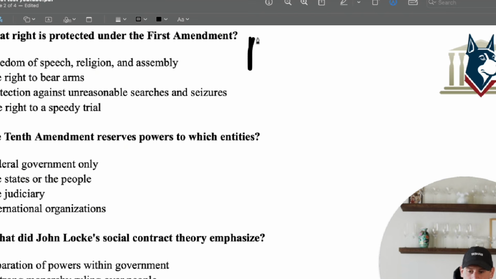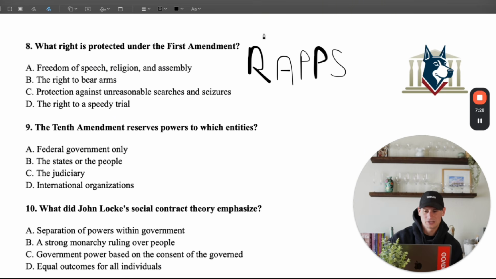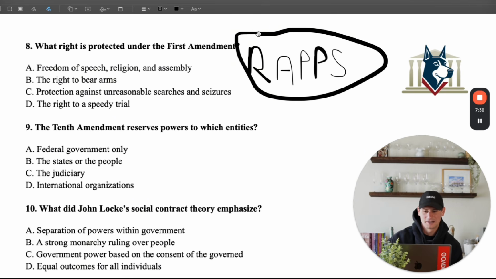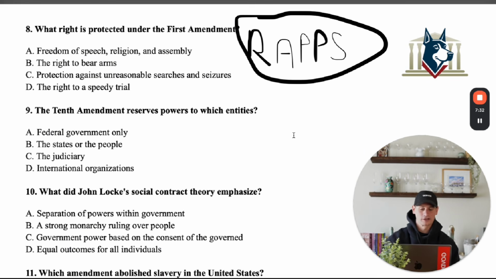Think of RAPS, all right? So RAPS: religion, assembly, petition the government, freedom of the press, and speech. This is your ticket to understanding the First Amendment. And please forgive my drawing skills. That's actually a lot harder than it looks.